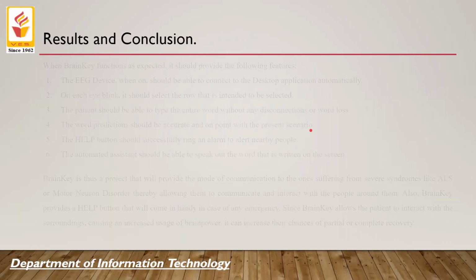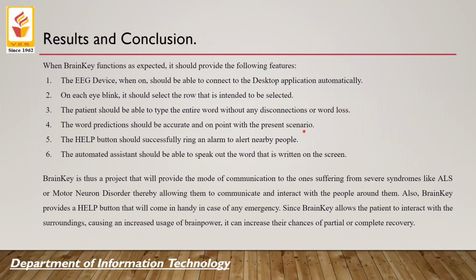Now the results and the conclusion. If the application works perfectly, then the EEG device, when it's switched on, should get connected to the desktop application automatically. On each eye blink, there should be either a row or a side or a character selected. The patient should be able to type the entire word without any disconnections. The help button, which is a provisionary button, should ring an alarm successfully. The automated assistant should speak out the alphabets that are being written.